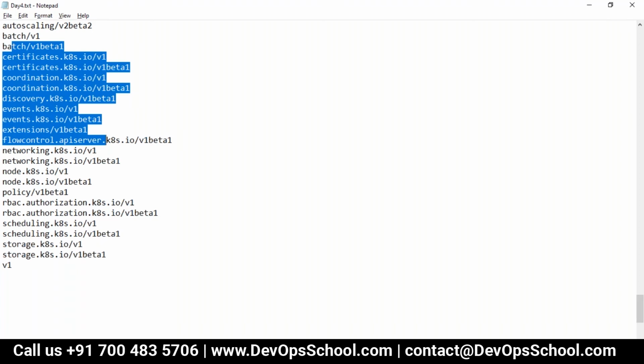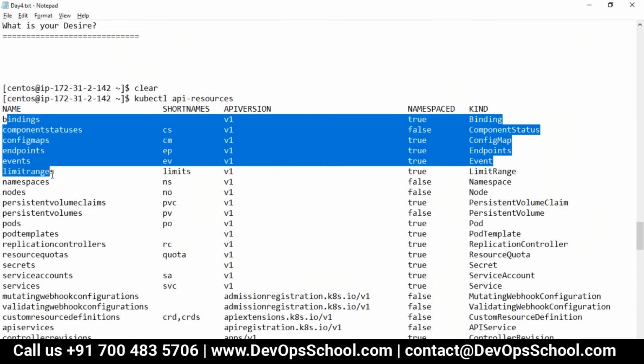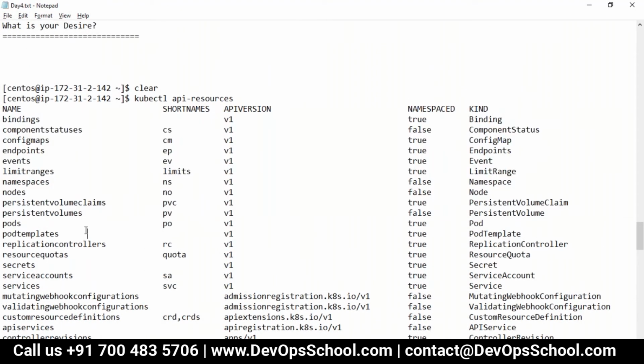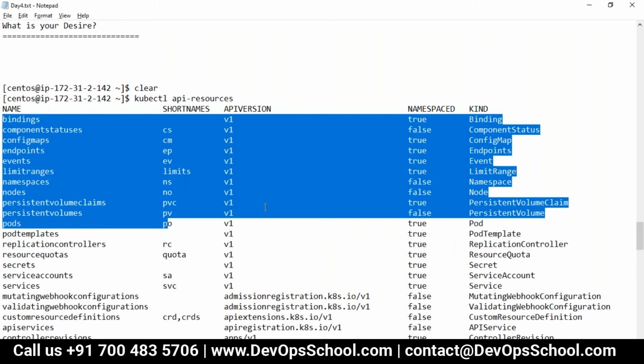So guys, now I understand these are the resources and features we have in the Kubernetes API server. Short name is there, API version I also understand. But the question is, what is a namespace? That is the next question we have to understand: why some resources are namespace true and why some resources are namespace false.